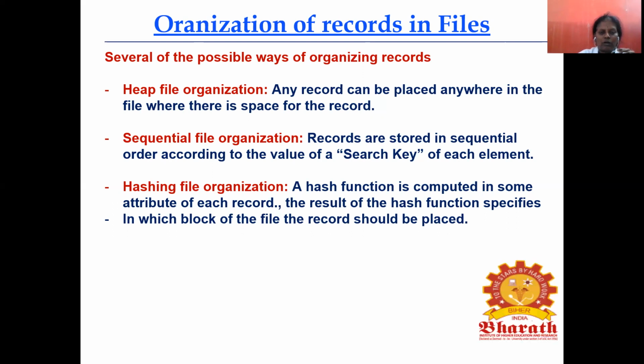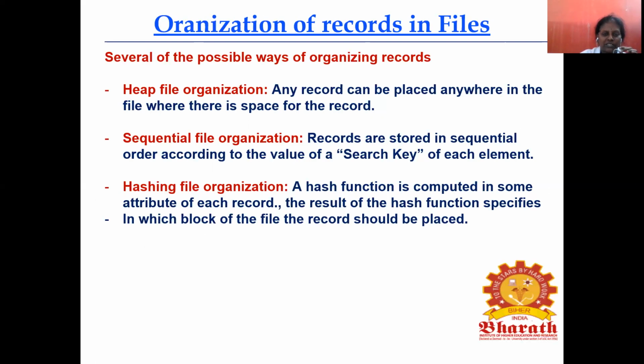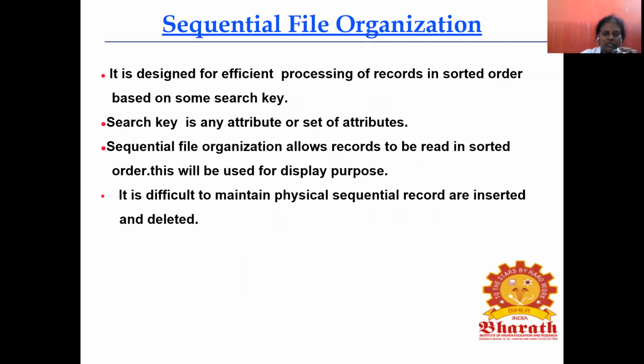So according to file organization, the possible ways of organizing records are heap file organization, sequential file organization, and hashing file organization. We have discussed this, and first we will discuss sequential file organization. It is designed for efficient processing of records in sorted order. Next, a search key is any attribute or set of attributes.